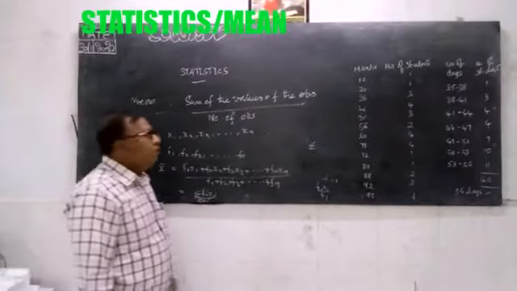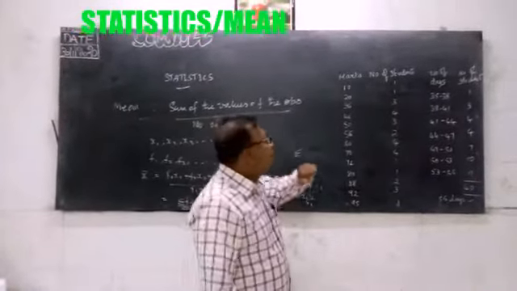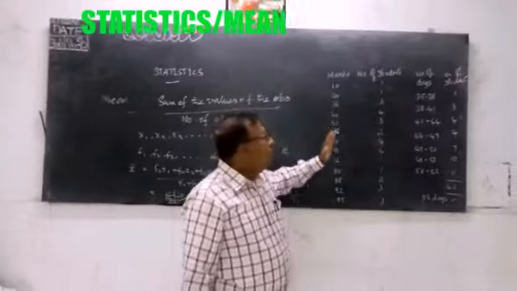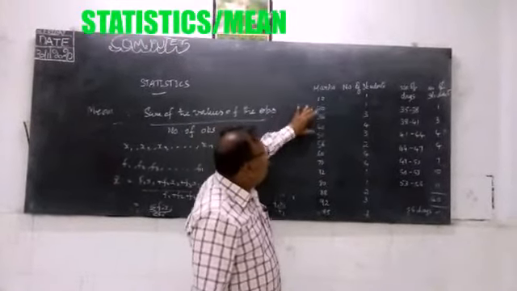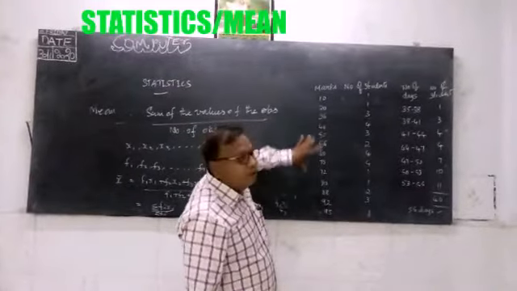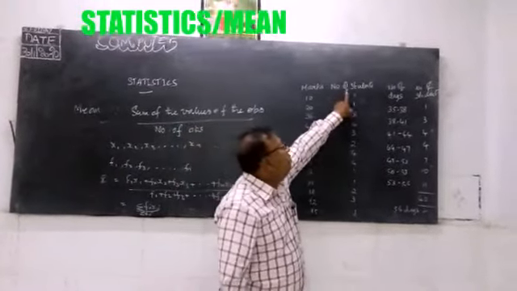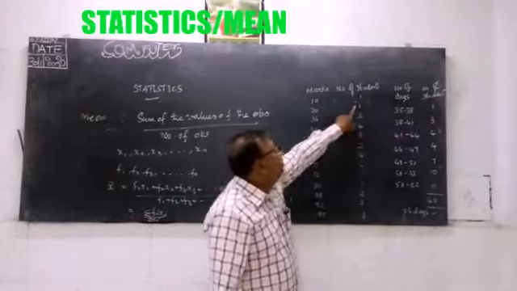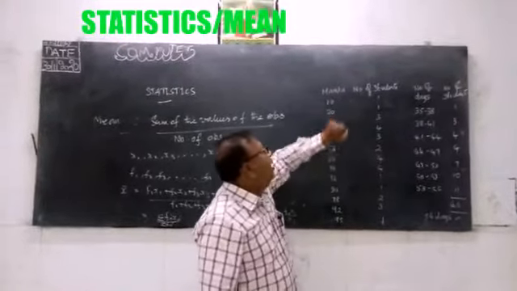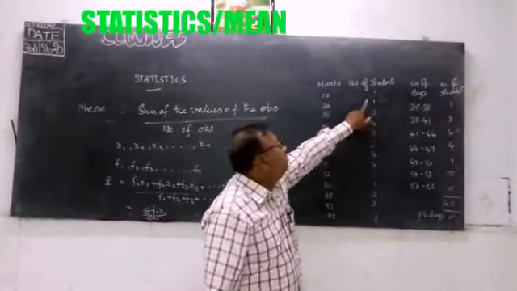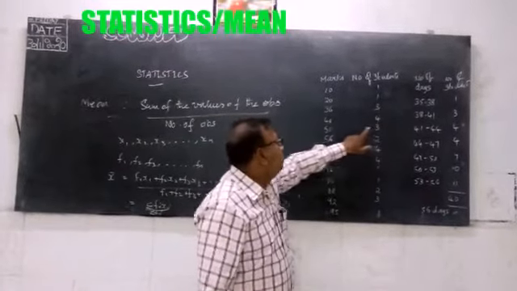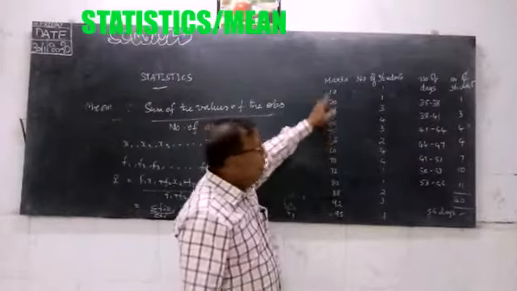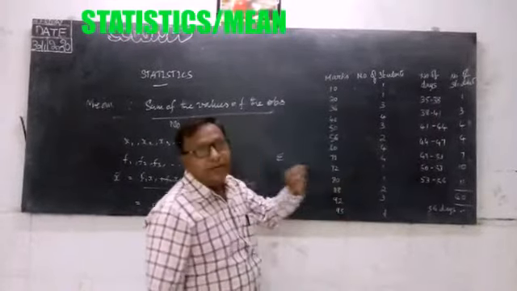Now here we have a problem. On the board I have already written it, as it is a lengthier one. This is the marks scored by the students, and this is the number of students. One student has scored 10 marks, one more student has scored 20 marks, and so on. Three students have scored 50 marks. Like that, the data has been collected here.